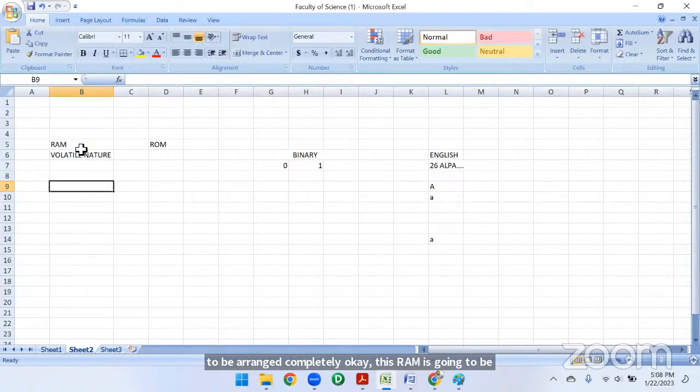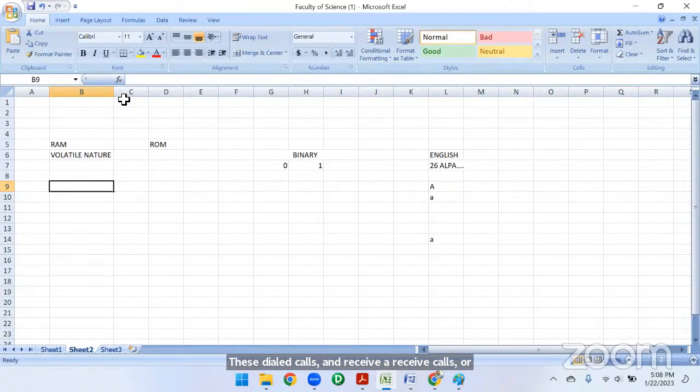Example, let me take a mobile. In our mobile, the dialed calls and received calls. Nowadays, when we reboot our mobile, these calls are going to be erased.